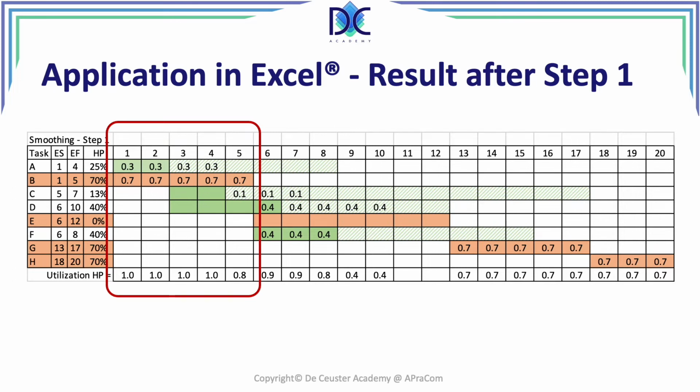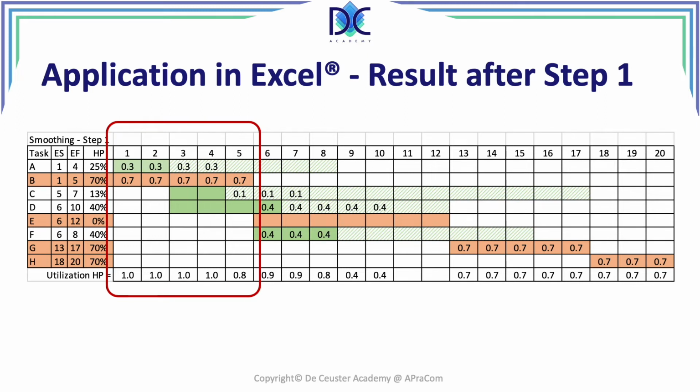Now, what we also did is that we increased the duration of C to 3 periods. So we have, let's say, a lower utilization. D is still lower, but when we looked at D in period 5, where we could basically start with activity D, we would have an over allocation. So we moved this away from period 5, we moved it into the slack, and we are starting here at period 6.